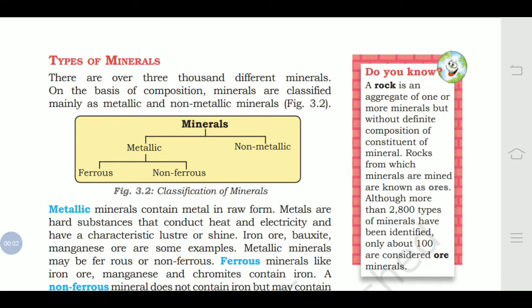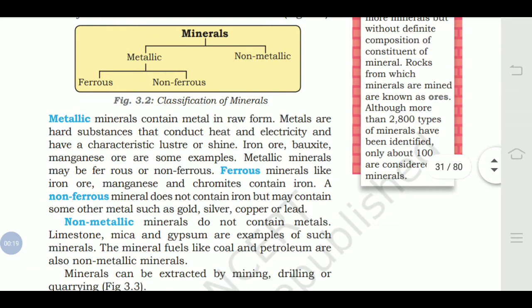Hello students, this is the part 2 video for chapter number 3 of geography. In the last video we have covered types of minerals. There are two types of mineral, mainly classified as metallic and non-metallic. Metallic is further divided into ferrous and non-ferrous.